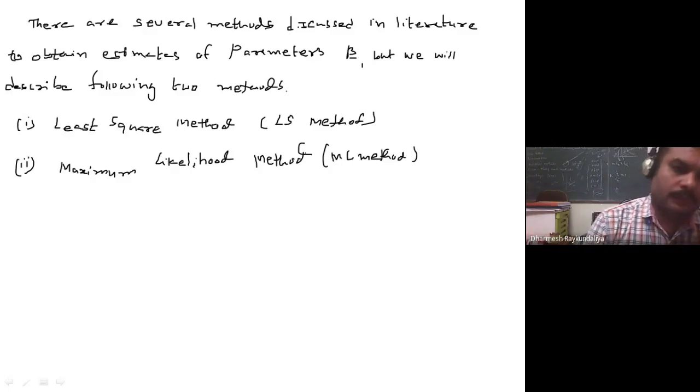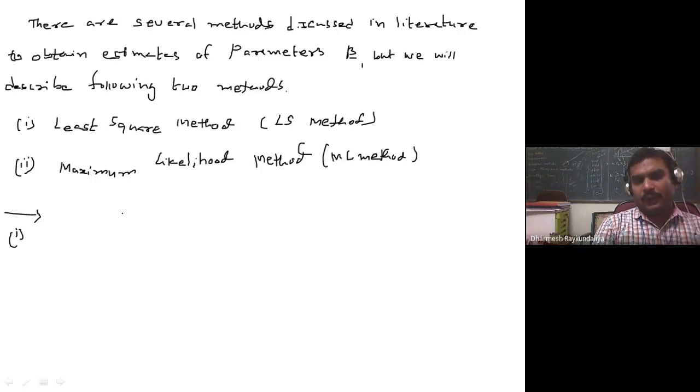So first we talk about the OLS method. How to obtain the estimate of the parameters? As I said, we wish to estimate the parameters in such a way that the estimated value is very close to the true value. That means beta cap is very close to beta in some sense.